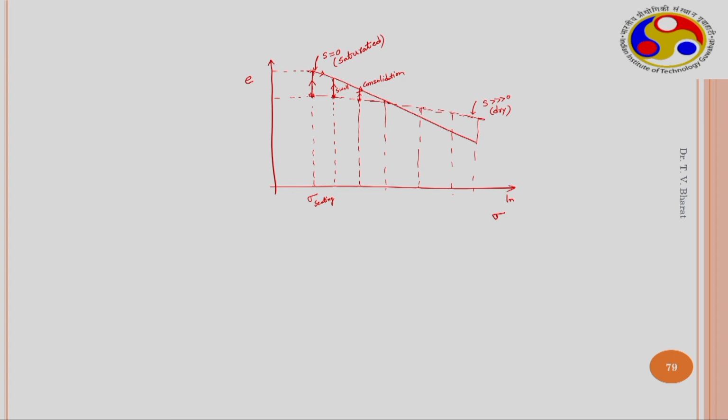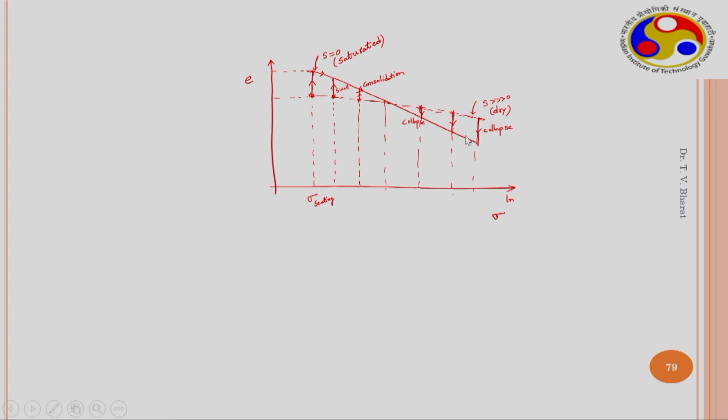Similarly here, when the soil in this condition is wetted, it exhibits a decrease in the volume, which is called collapse. Similarly the soil, when it is here initially and is wetted, exhibits a collapse. Similarly here also it exhibits a collapse.